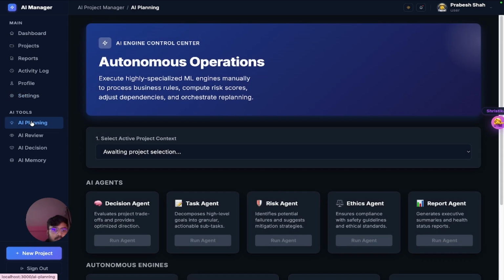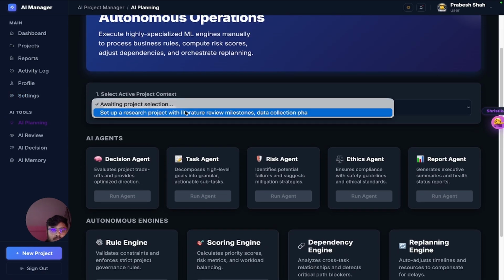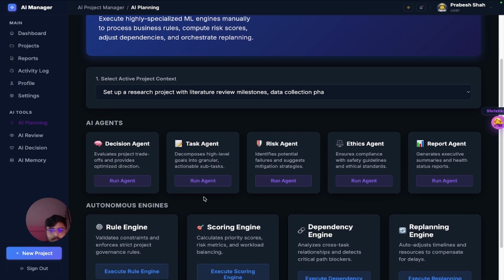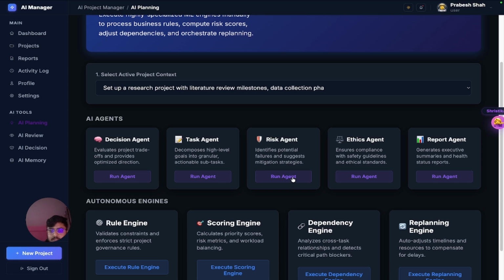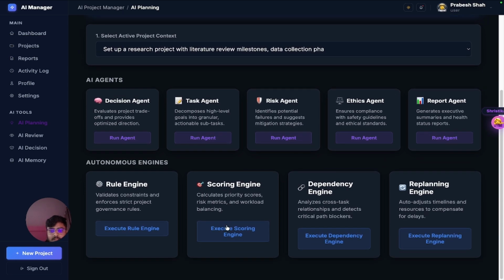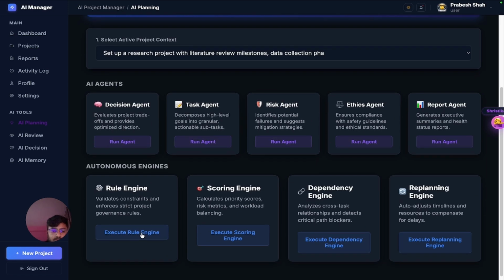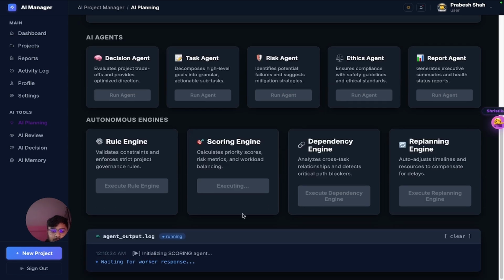Now let's go to the planning phase. In this case, we can select the project and run task generation, risk analysis, ethics agent, report agent, and scoring engine, and many others. Let's try the scoring engine agent first.